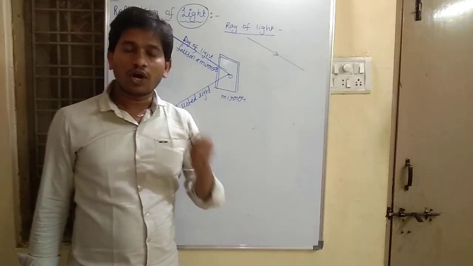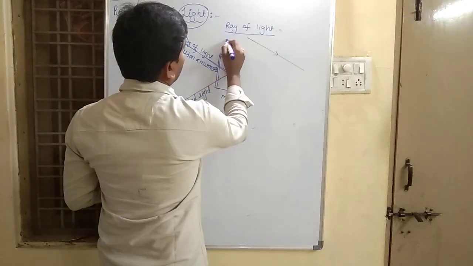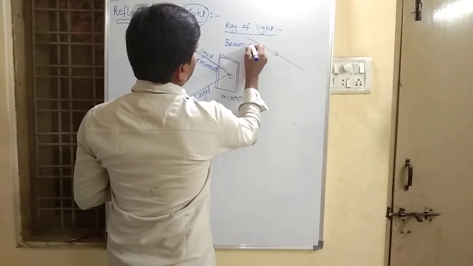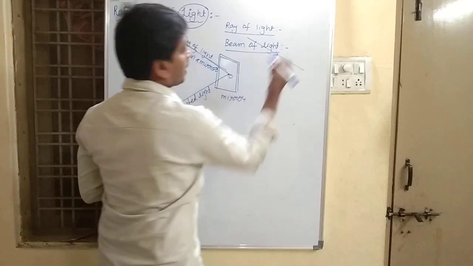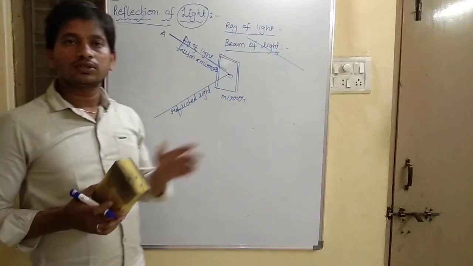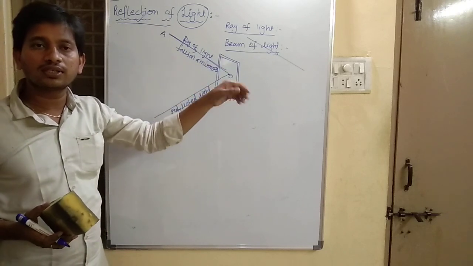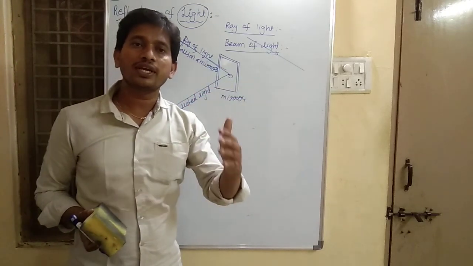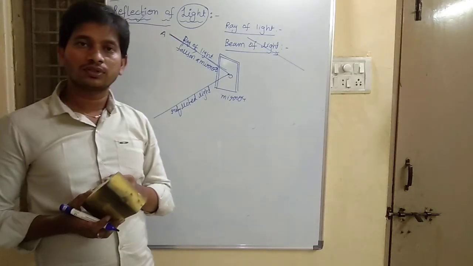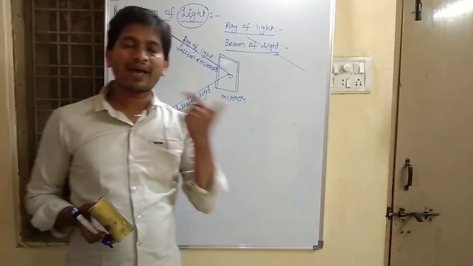Now, what do you mean by beam of light? These are the terminologies we will use in this chapter. When a ray of light falls on the mirror surface, it is sent back.